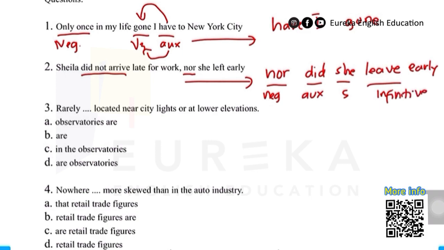Let's move on to number 3. Just in case you get this kind of multiple choice question with inversion, first of all you need to identify the negative expression. Once there is a negative expression, the pattern should be auxiliary and subject.